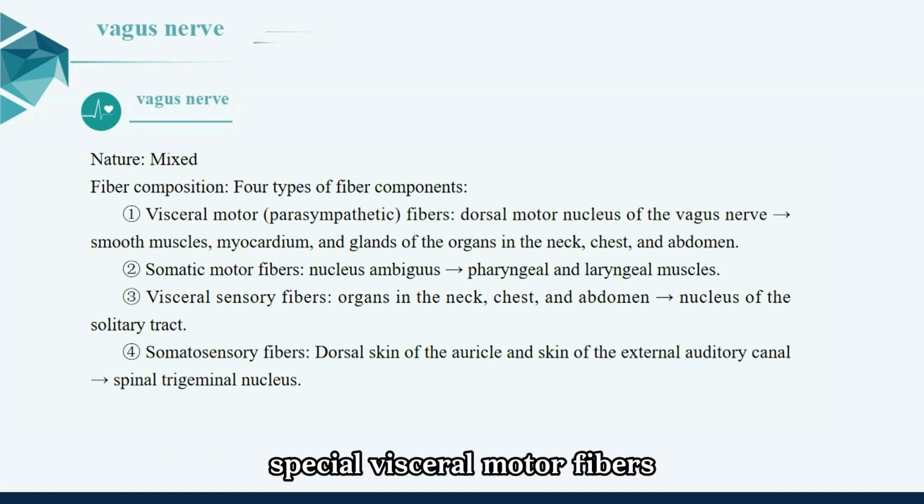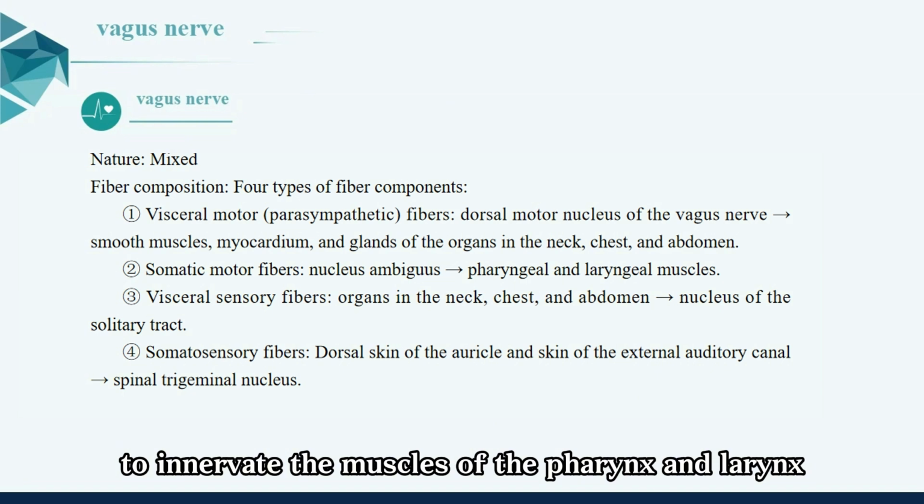Special visceral motor fibers originate from the nucleus ambiguus in the medulla oblongata, follow the vagus nerve branches to innervate the muscles of the pharynx and larynx.